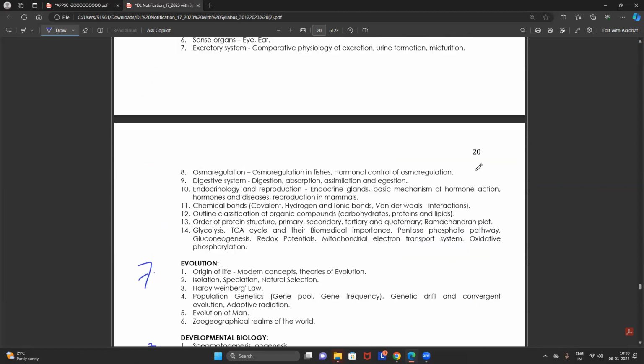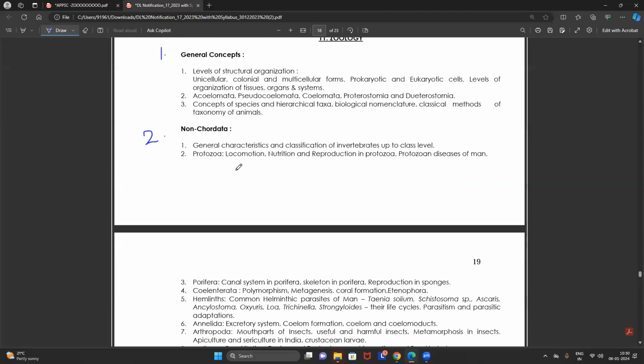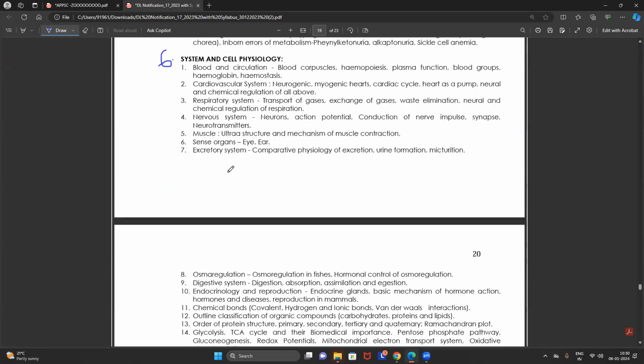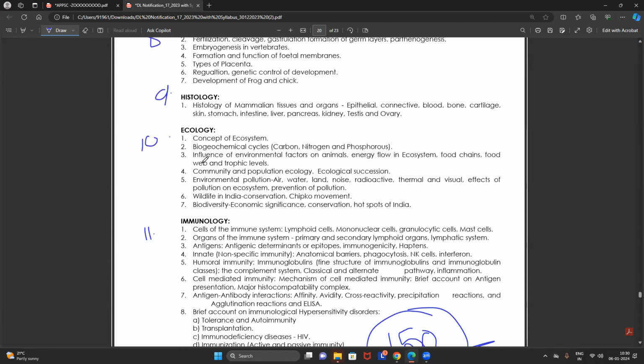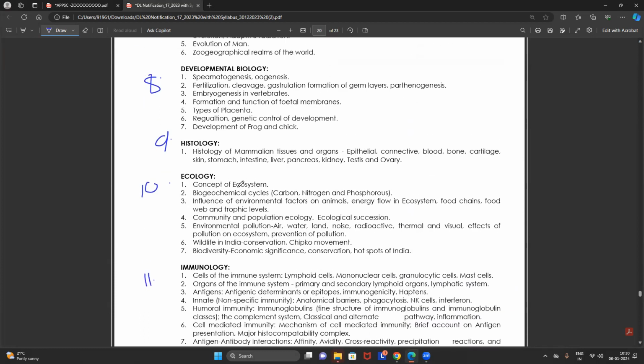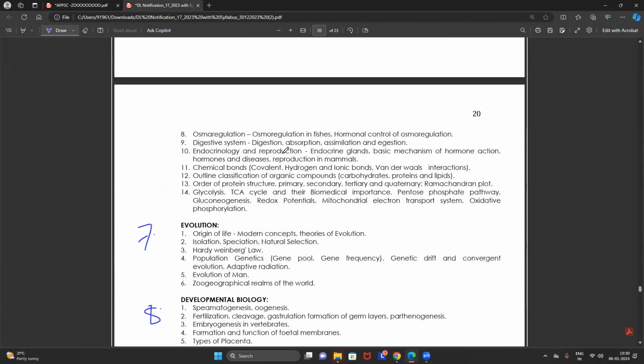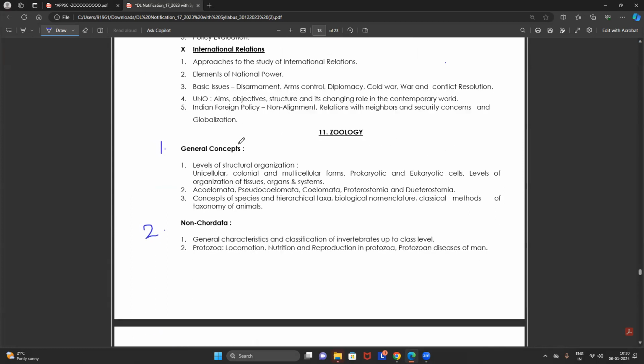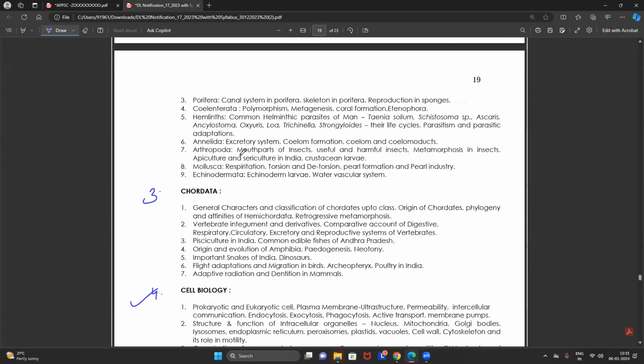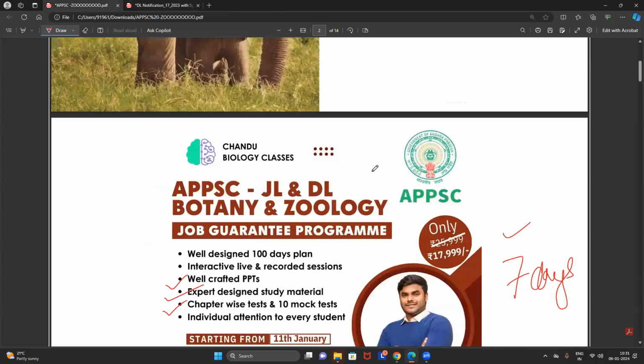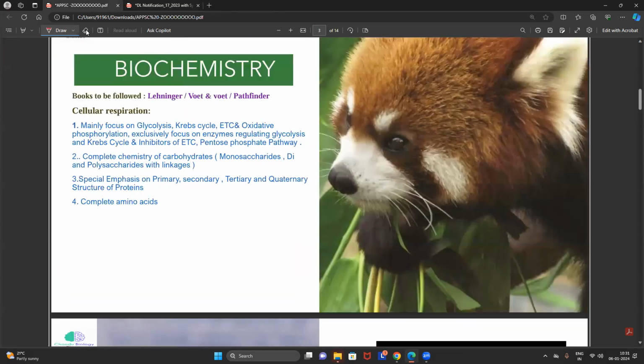Now I will do the complete analysis of cell biology, genetics, human physiology, evolution, developmental biology, ecology, and immunology. In another session, madam will discuss histology, general concepts, Non-Chordata, and Chordata. Now let's focus. Let's start with biochemistry.